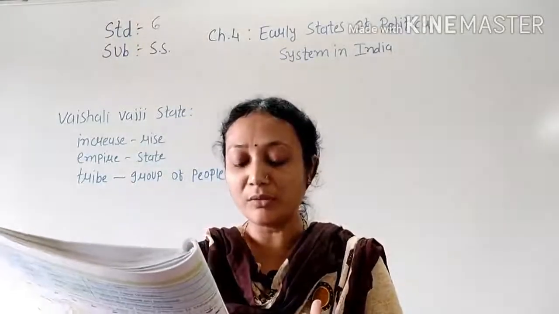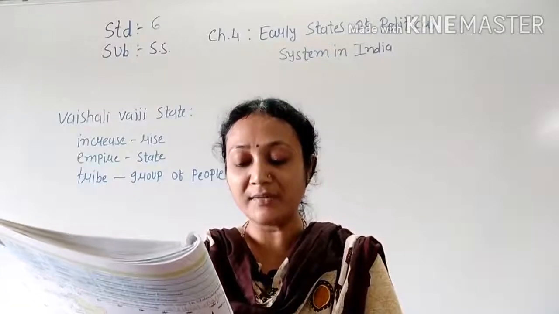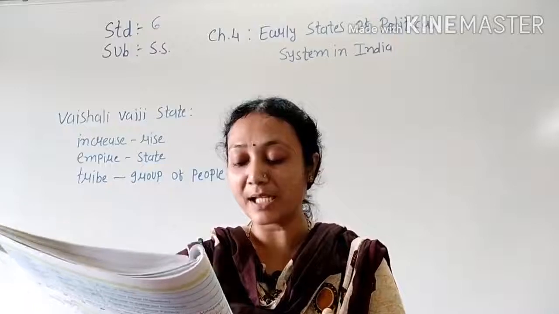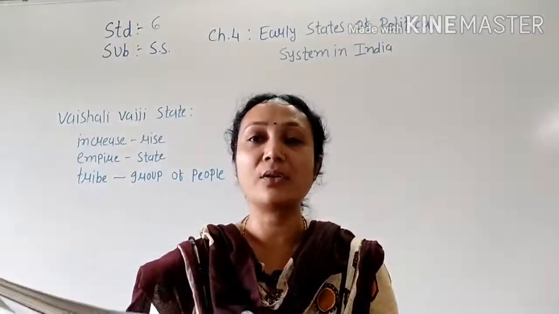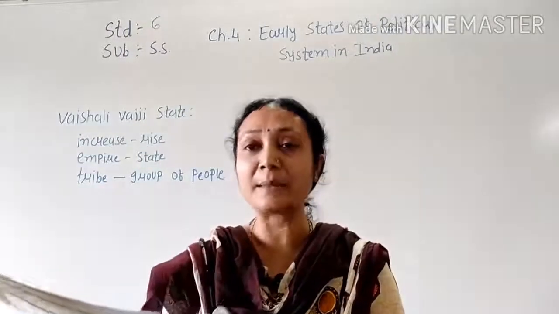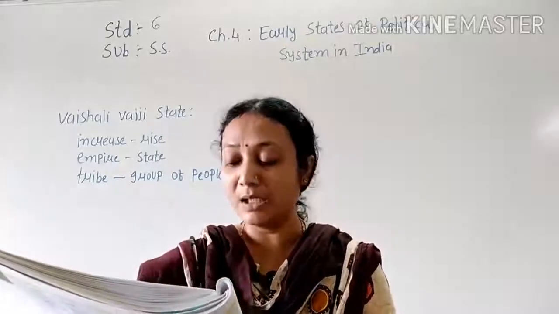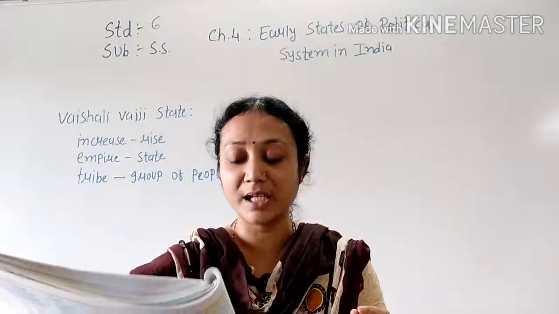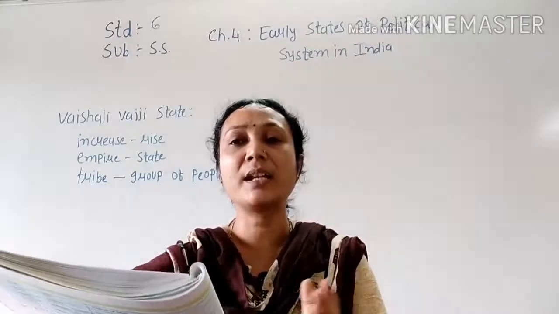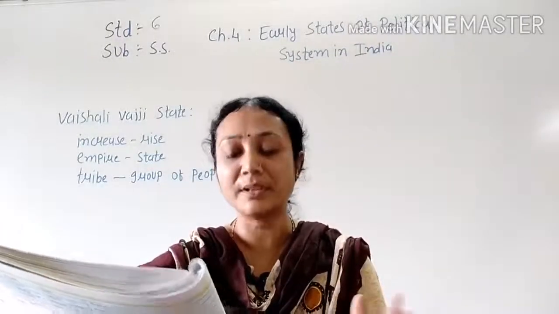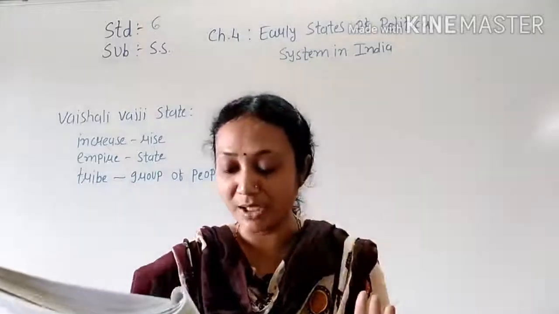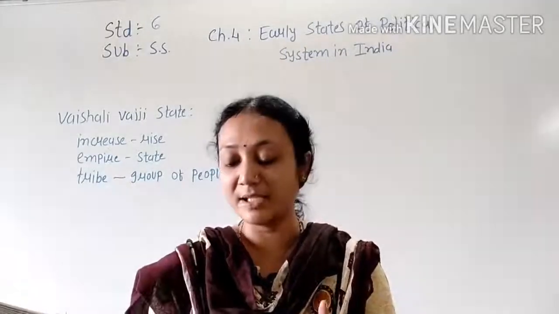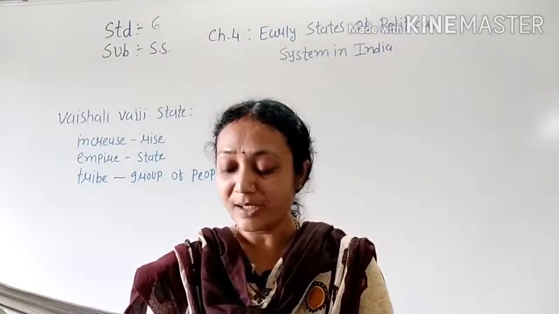Seeing this, Lichavis, Vaji, Gyatuk, Vide, Shakya and Malla, there are 8 or 9 tribes. Tribes is a group of people who establish a union state. So they started one state which included these 8 or 9 tribes. They made one union to protect themselves, so it was also known as Vaji state.